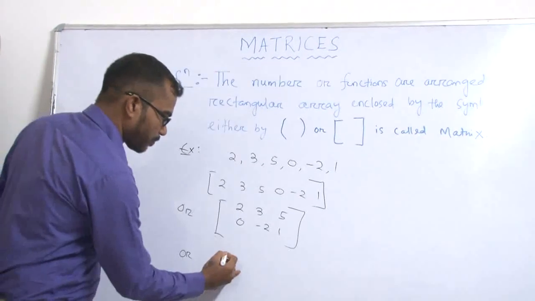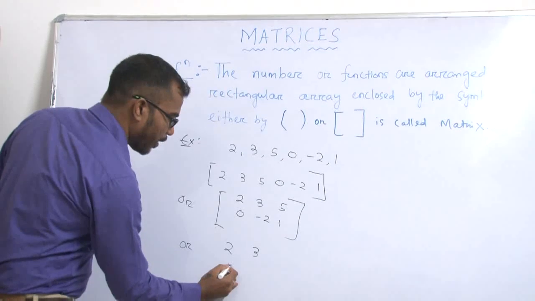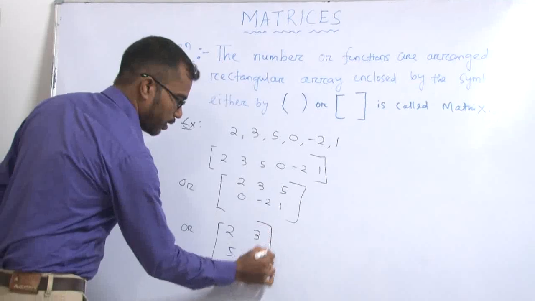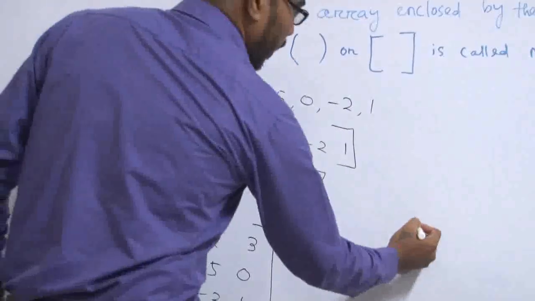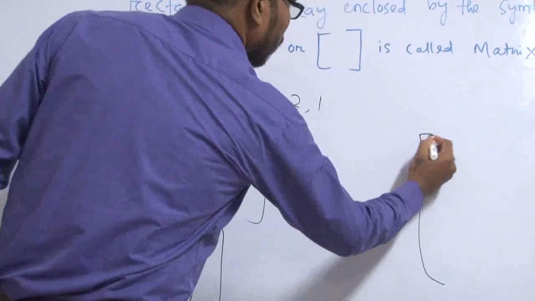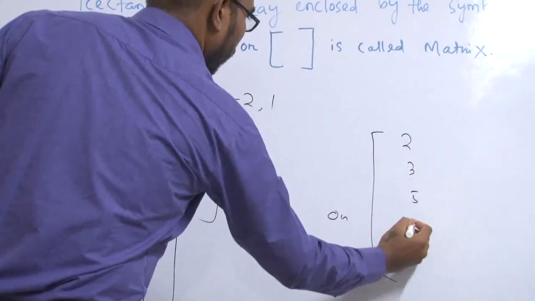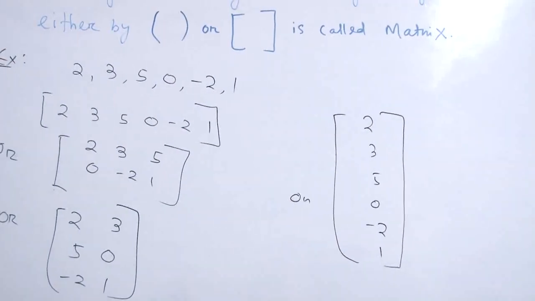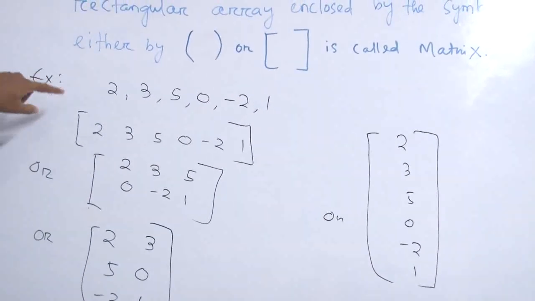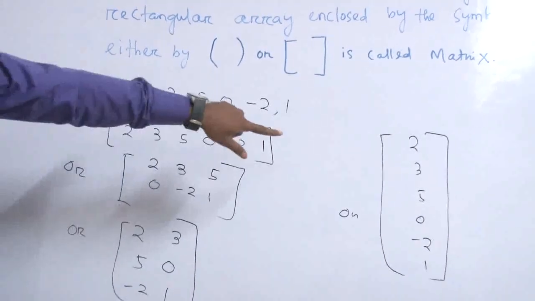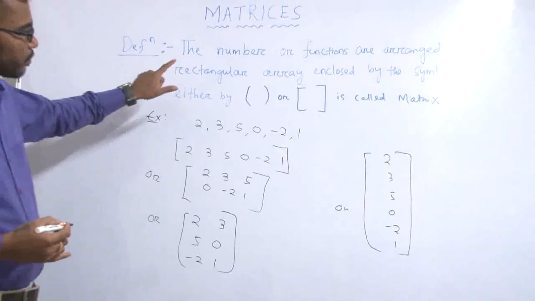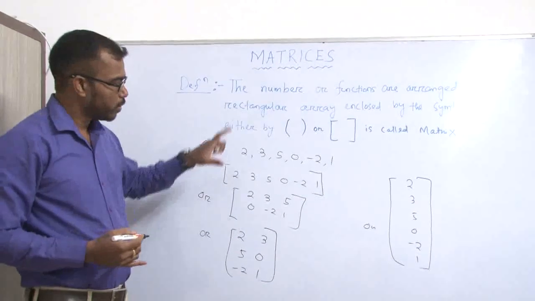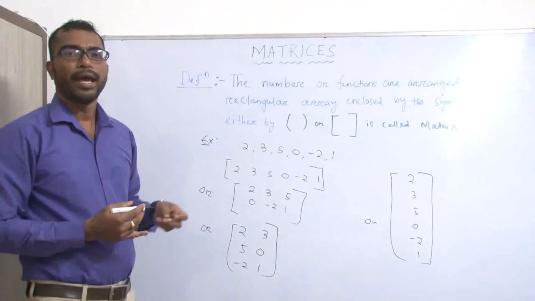Or we can write 2, 3, 5, 0, -2, 1 in yet another arrangement. So with 6 numbers we can arrange this type, or this type, or this type. All the numbers are arranged in a rectangular form, so all these are matrices.